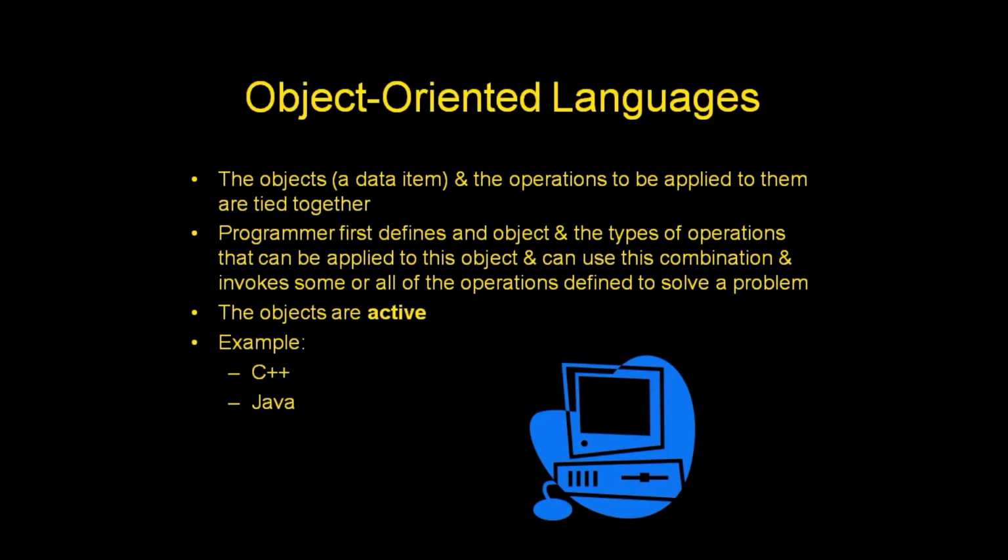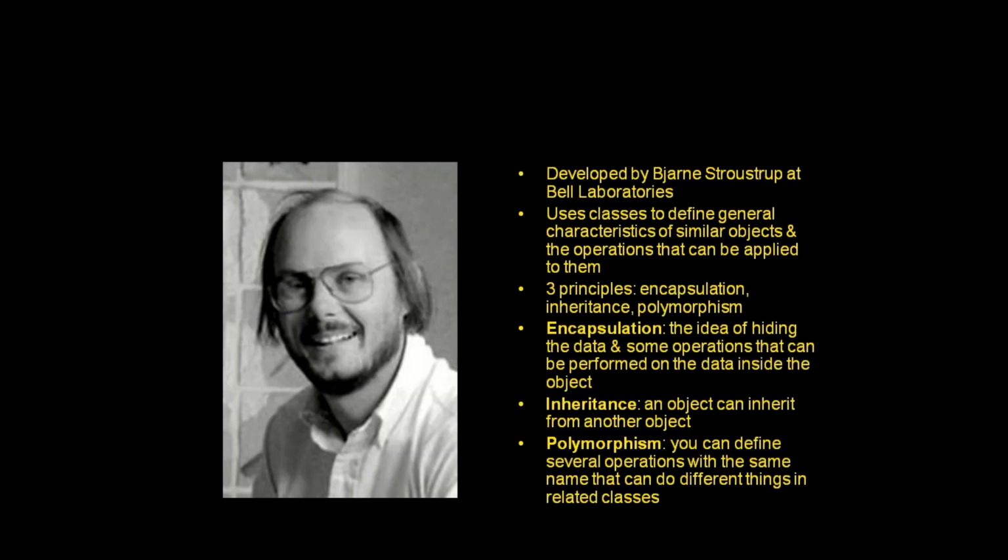Object-oriented language. Objects are data items, and the operations to be applied to them are tied together. A program first defines an object and the types of operations that can be applied to it, and then uses this combination, invoking some or all of the operations defined to solve a problem. The objects are active. Examples: C++ and Java.